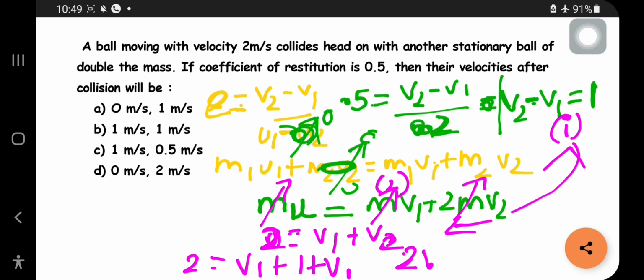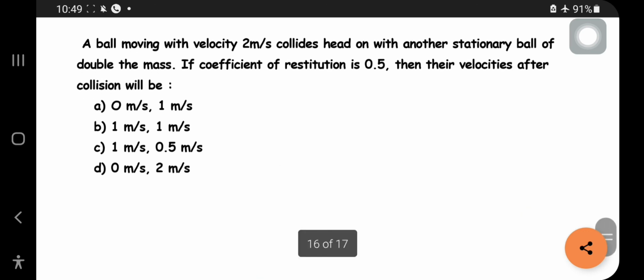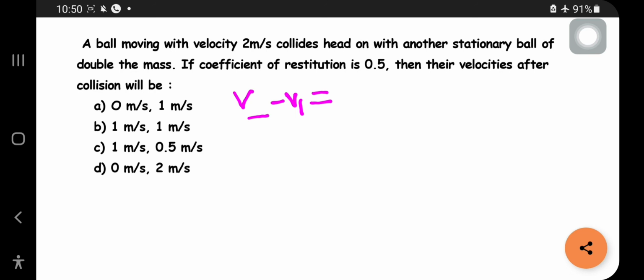I'll take the equation separately. v2 minus v1 is equal to 1.